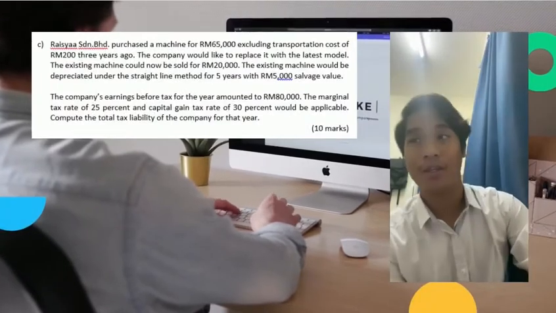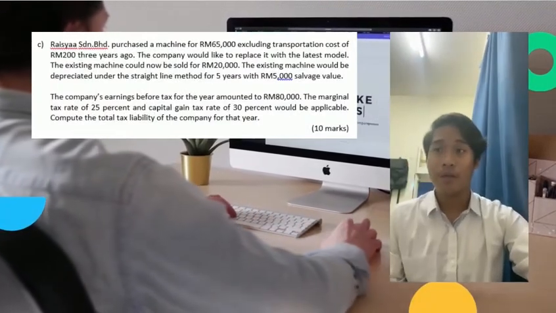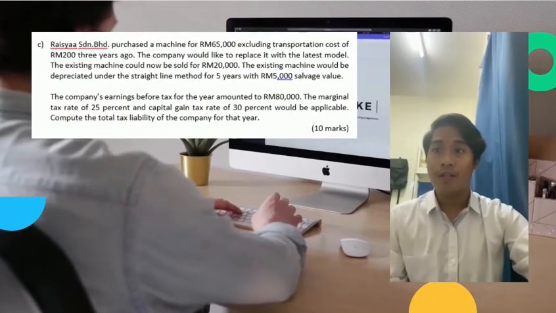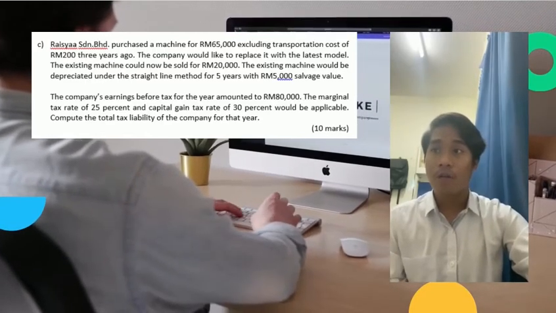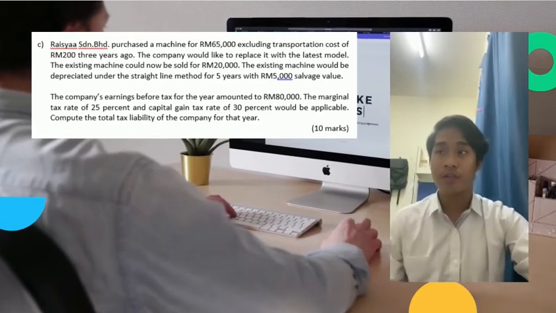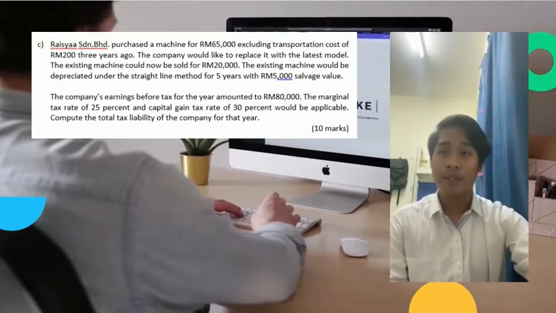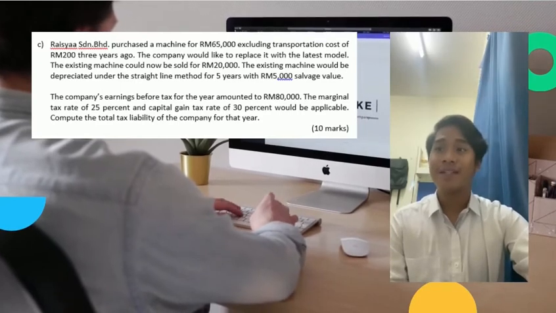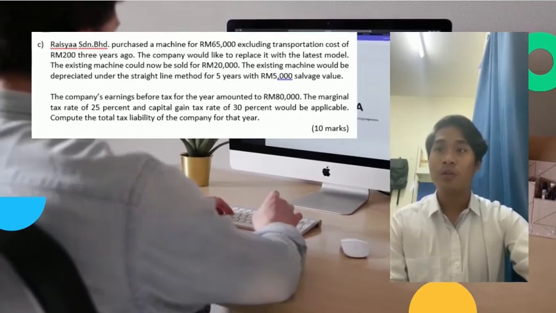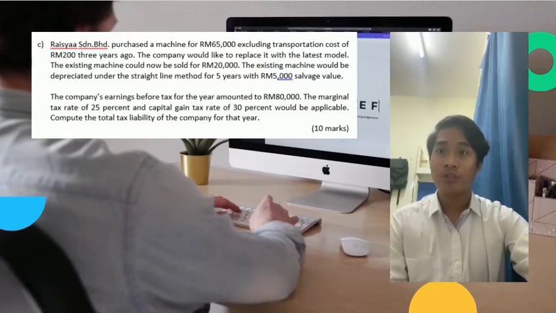Question 2c. Malaysia Sdn Bhd purchased a machine for RM65,000 excluding transportation cost of RM200 3 years ago. The company would like to replace it with the latest model. The existing machine could now be sold for RM20,000.